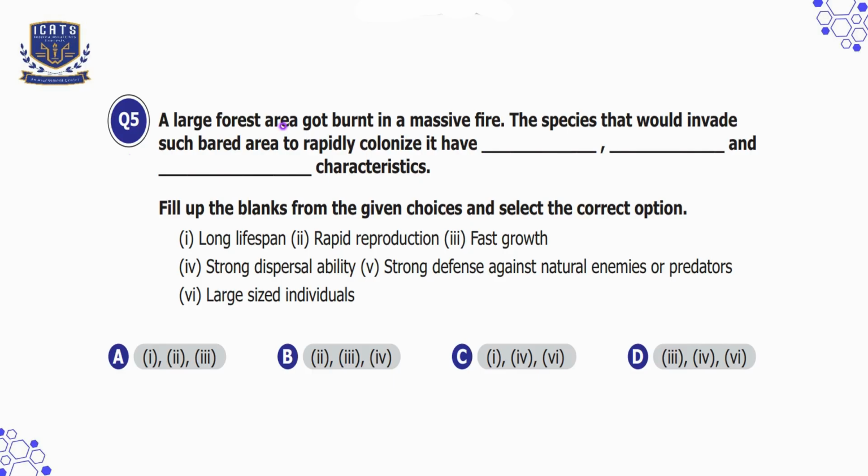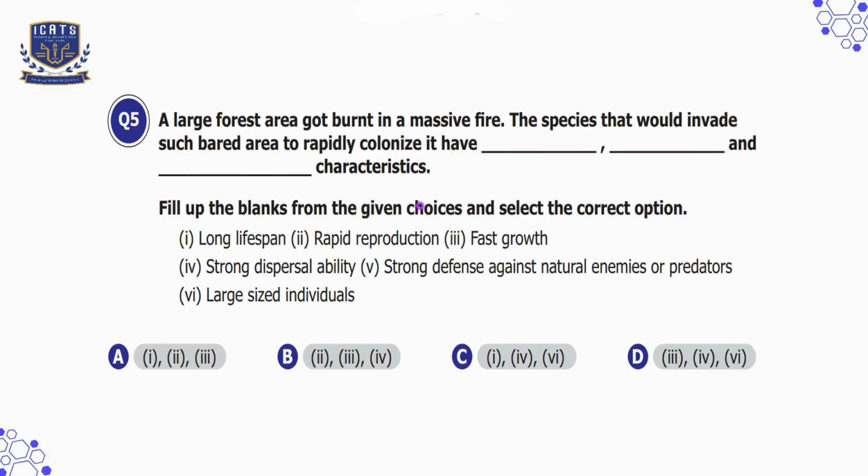Question number 5. A large forest area got burnt in a massive fire. The species that would invade such an area to rapidly colonize it have ___, ___, and ___ characteristics. Fill up the blanks from the given choices and select the correct option. The first option is long lifespan, second is rapid reproduction, third is fast growth, fourth is strong dispersal ability, fifth is strong defense against natural enemies or predators, and the sixth option is large sized individuals.